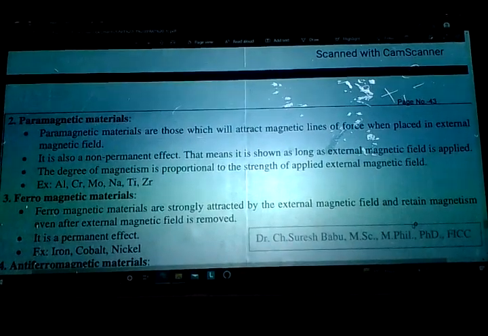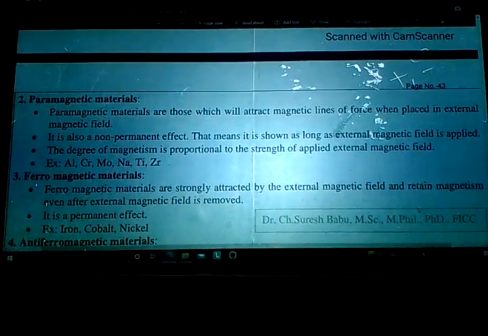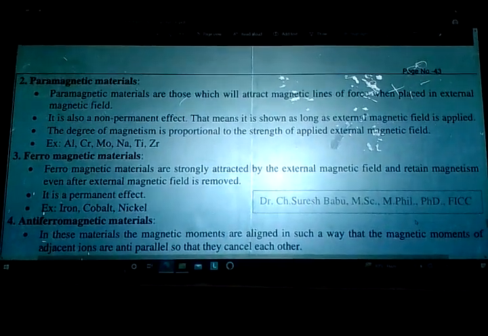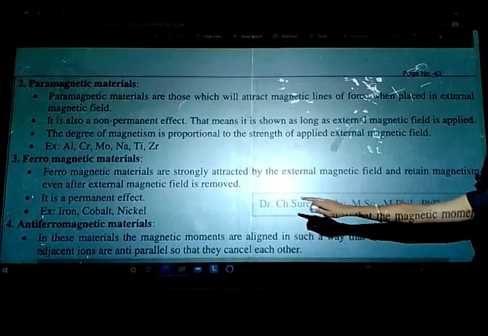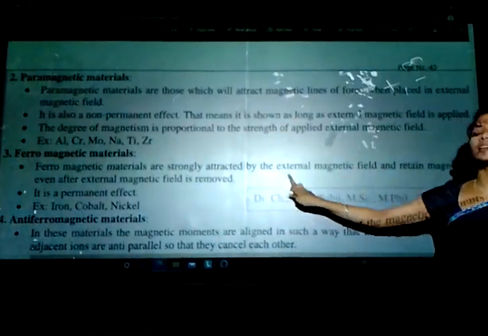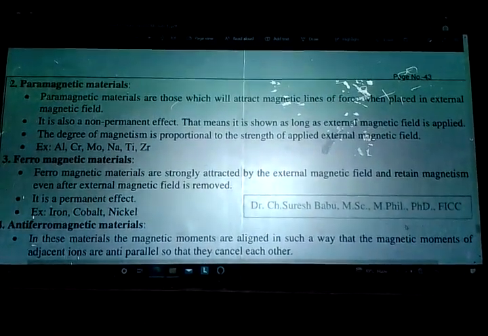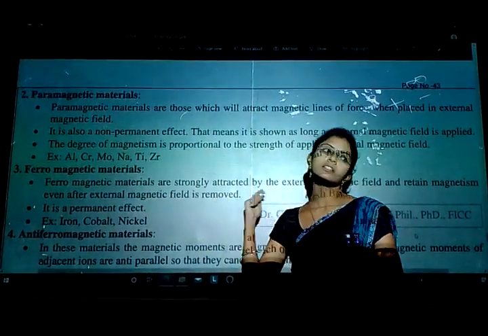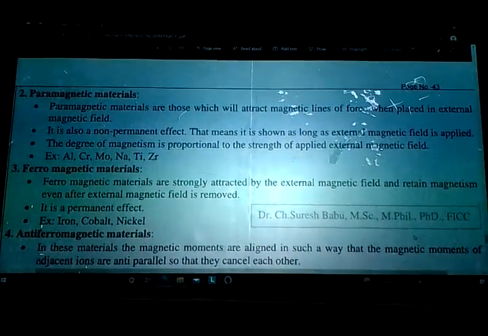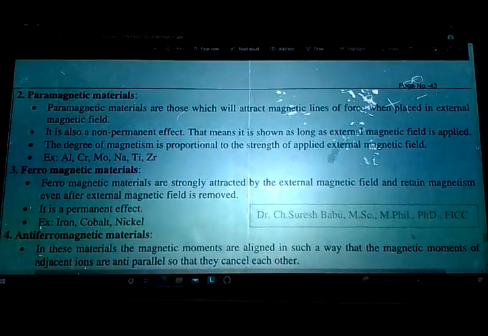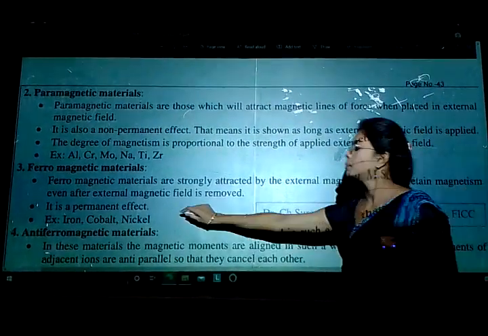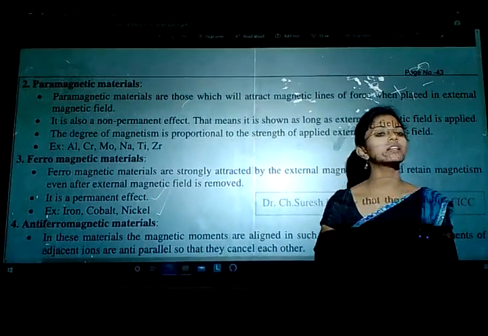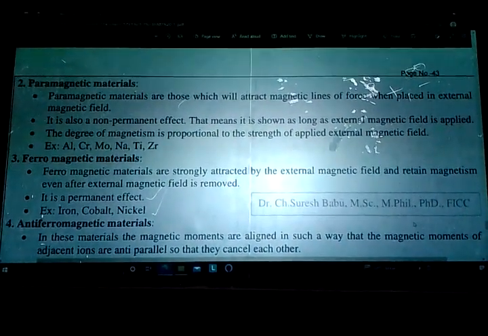Next is ferromagnetic materials. We all know what ferro means: the materials which strongly attract. The ferromagnetic materials are strongly attracted by an external magnetic field and retain magnetism even after the external magnetic field is removed. That is why we call it a permanent change. So it is a permanent effect, and examples are iron, cobalt and nickel. Understood? Yes.